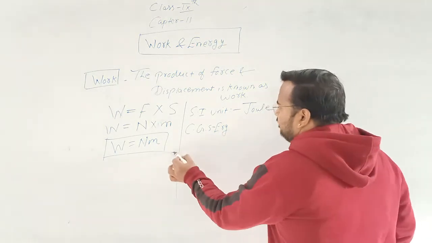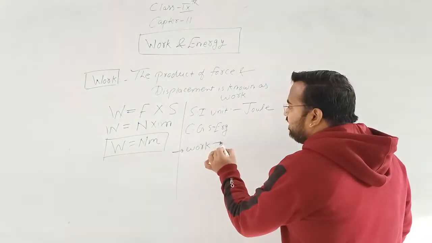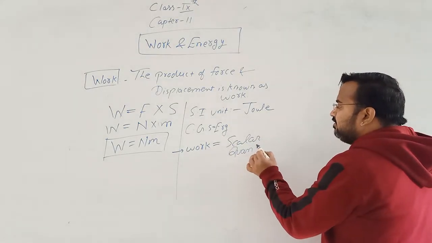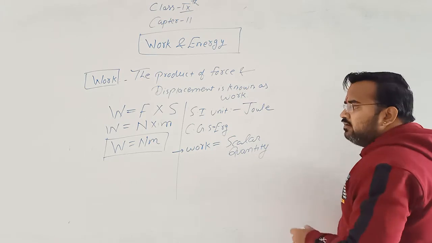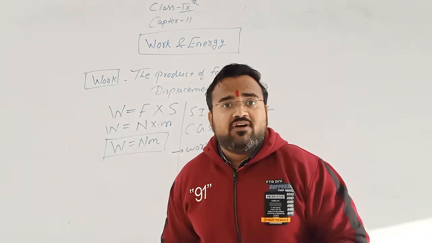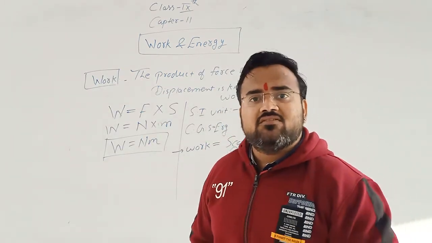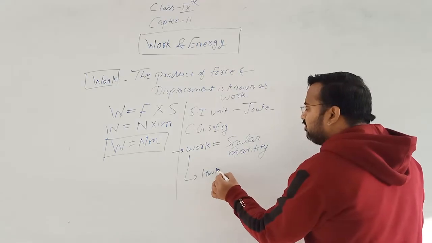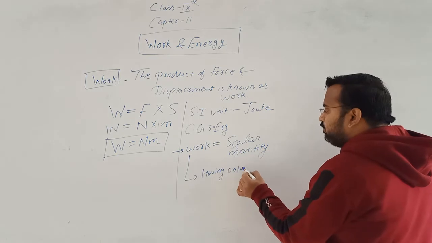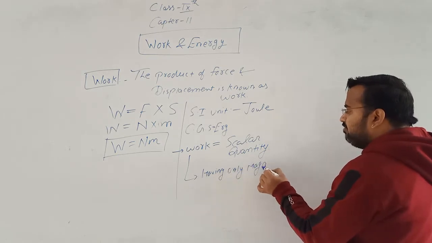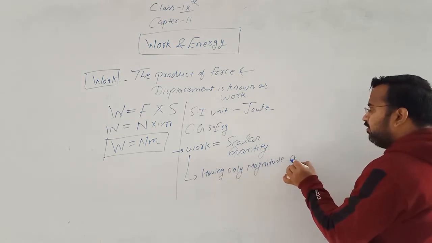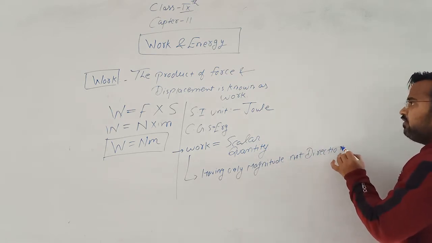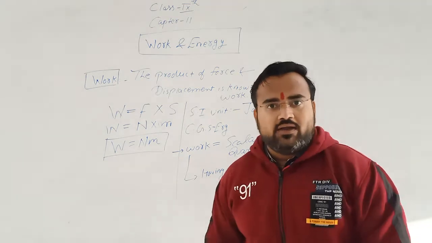Next is work is a scalar quantity. It is not a vector quantity. Why is work a scalar quantity? Because it has only magnitude, not direction. Therefore, work is a scalar quantity.